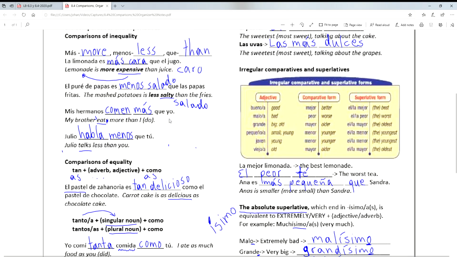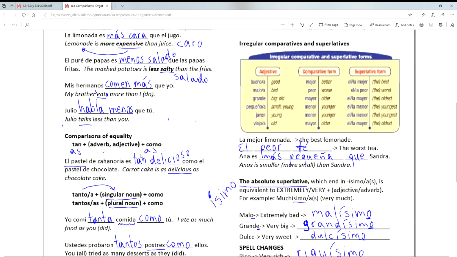Sometimes we make these comparisons of inequality based on verbs. And again, good news is it goes in the same order. So if I want to say my brothers eat more than I do, then mis hermanos comen, I want to say more than, so más que yo. Another example, in this case, we'll use less. So Julio talks less than you. Julio habla menos que tú, right?